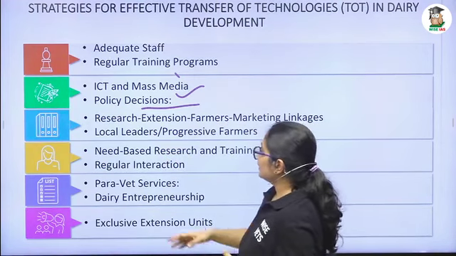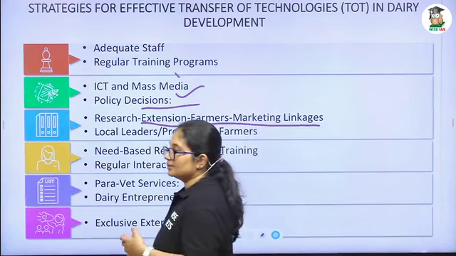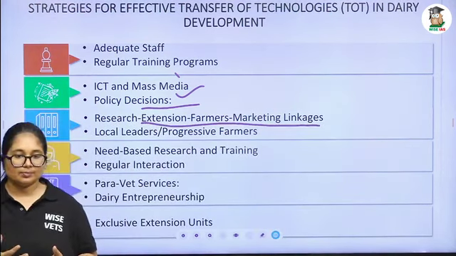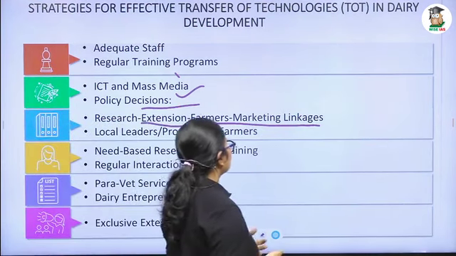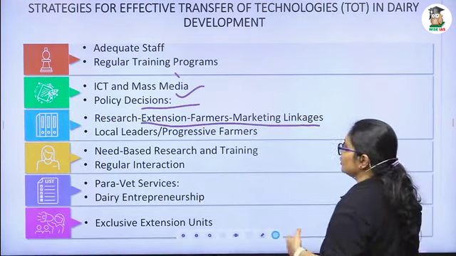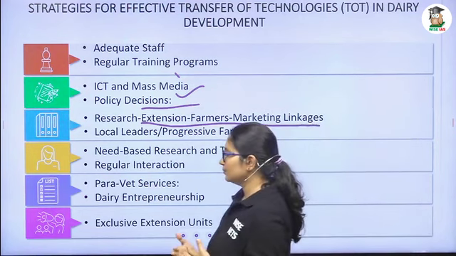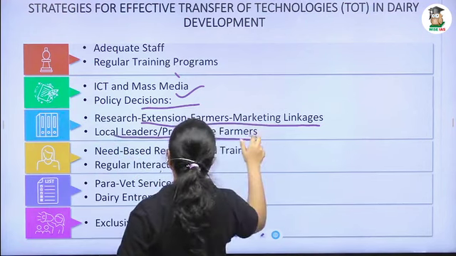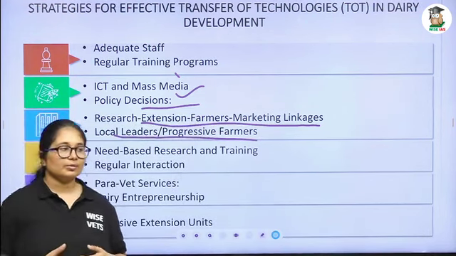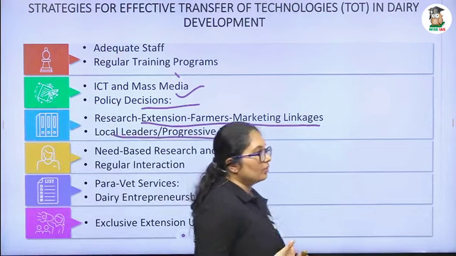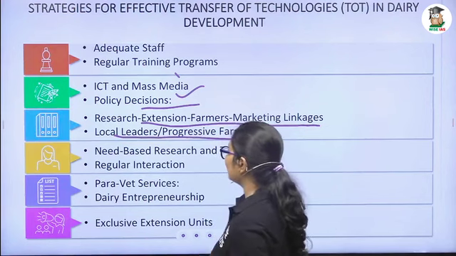And there should be a research extension farmer marketing linkage. The farmer should get the maximum. They are producing something, but they cannot sell it. We have to create a means of marketing. So as an extension agent, we have to make sure of the research extension farmer marketing linkage. And we have to focus on local leaders and progressive farmers. We have to train and select local farmers, so that the common farmers have the feeling that they can follow the footsteps of a particular leader.